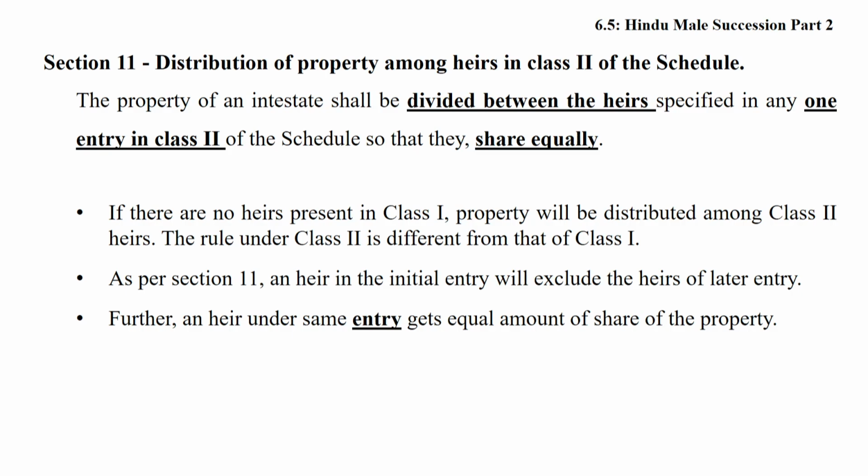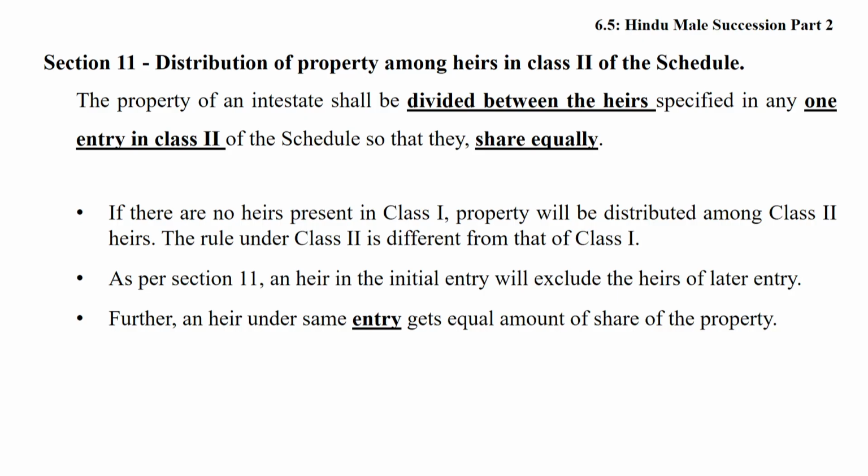Friends, now I want to focus on section 11, where we are talking about the distribution of property among the heirs of class second. The property of an intestate shall be divided between the heirs specified in any entry in class second of the schedule, so that they share equally. If there are no heirs present in class 1, property will be distributed among class second heirs. The rules under class second are different from those of class 1.